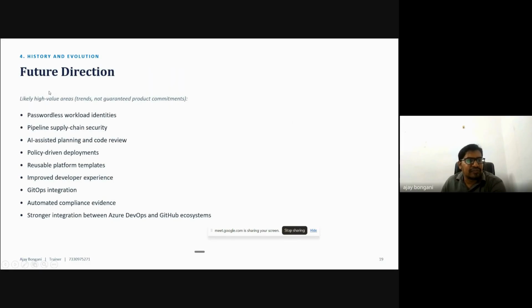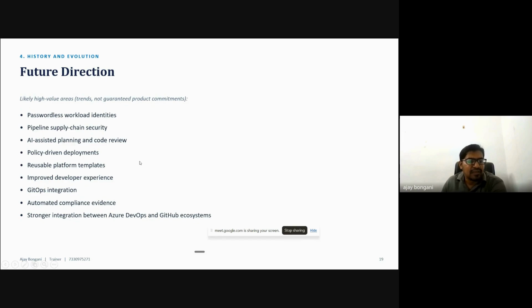What about the future direction? Likely high value areas include passwordless workload identities, because we don't need a username and password; we can directly use workload identities. Then pipeline supply chain security and AI assisted planning.